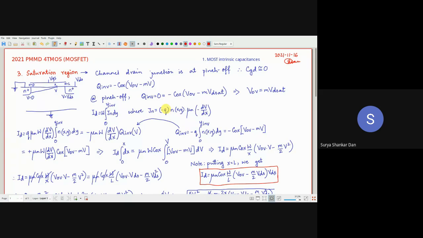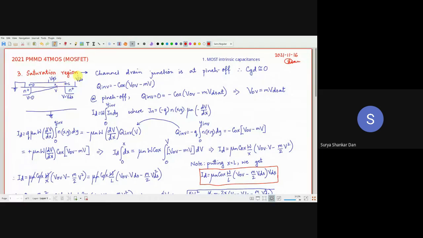All right, welcome to this session of the PMMD lecture. In today's lecture, we are essentially going to complete the MOSFET intrinsic capacitances, and the topic which is still left is the saturation region capacitance. We need to investigate this because this is the capacitance you will encounter when you are dealing with circuits, either in the linear region operation, which we have done in the previous lecture, or the saturation region operation.